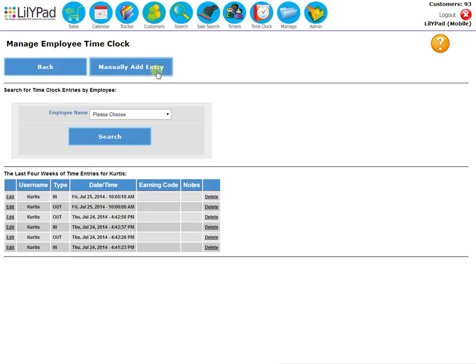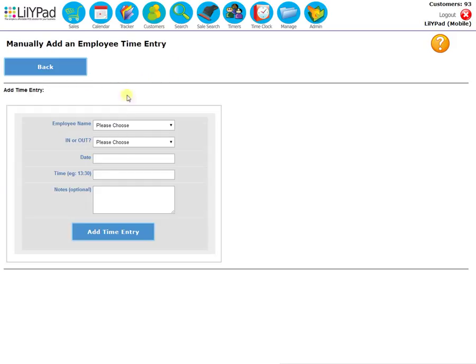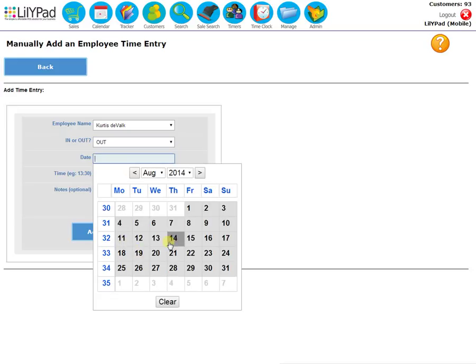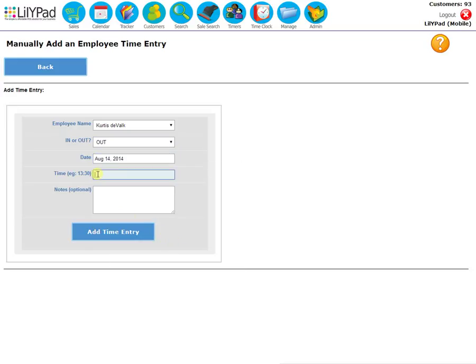So you can also manually add an entry as opposed to using the time clock feature at the login screen. You just got to follow the template that's shown here. Use a 24-hour clock and any additional notes.